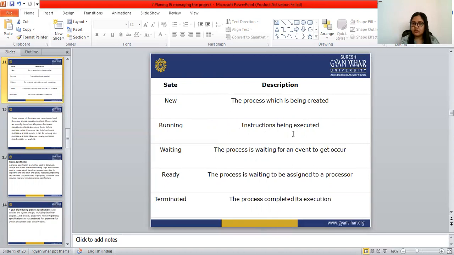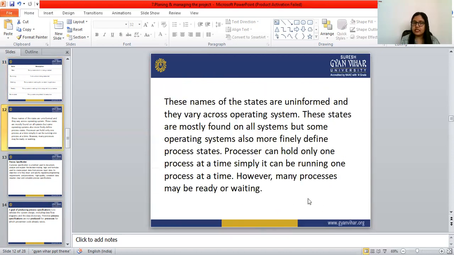Running means instructions are being executed. Waiting means the process is waiting for an event to occur. Ready means the process is waiting to be assigned to a processor. Terminated means the process has completed its execution. The names of these stages are not uniform and they vary across operating systems. These states are mostly found in all systems, but some operating systems also have more finely defined process states.